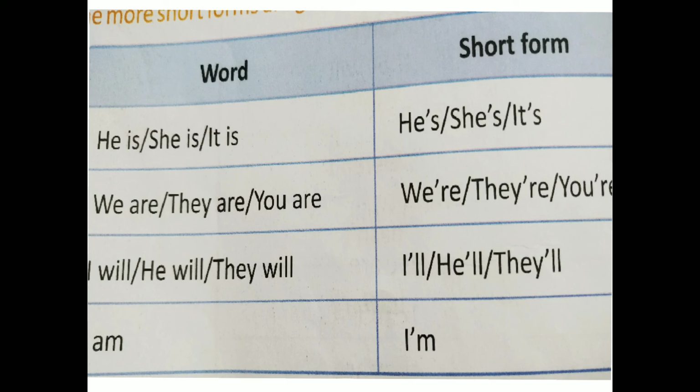I will: we remove w and i, two letters. I'll, with apostrophe and double l. He will: he'll. In this we have removed two letters, w and i. I am: in this we remove only a. I'm.